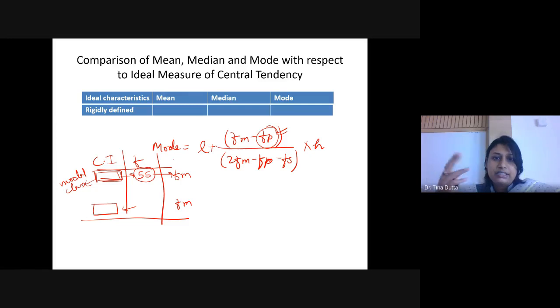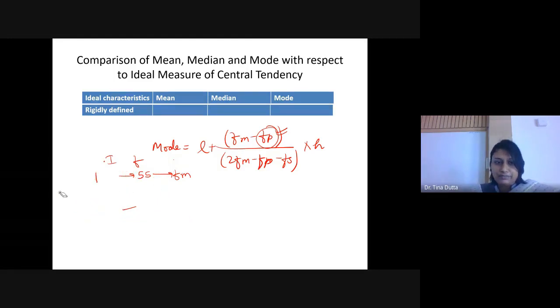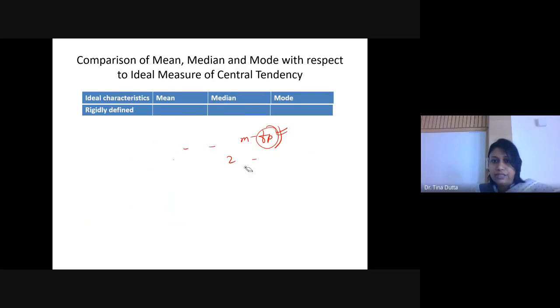Similarly, as Rishit said, that if there is repetition of the frequency for 62, 42 अगर 2 बार आया, highest frequency अगर 2 जगह पे आया, 3 जगह पे आया, again approximation is used. All right. So that is why mode is not rigidly defined. Am I clear to everybody? Why mode is not rigidly defined?